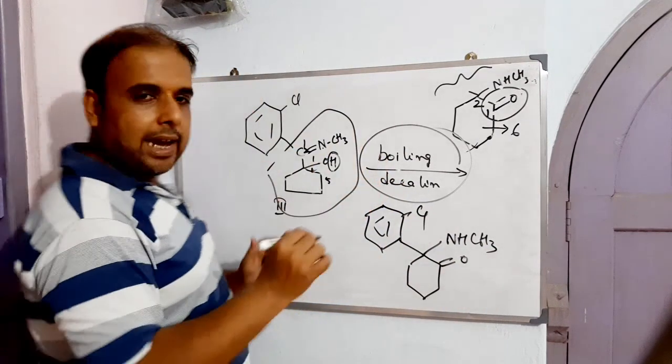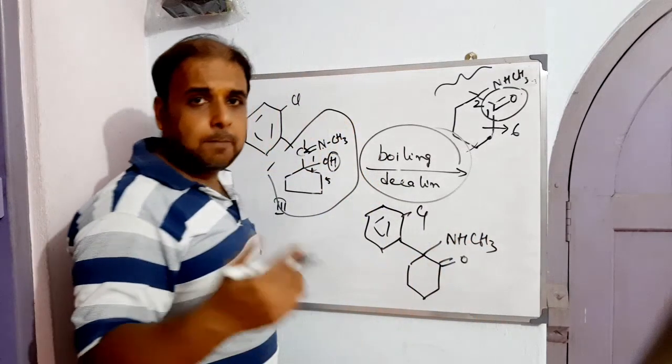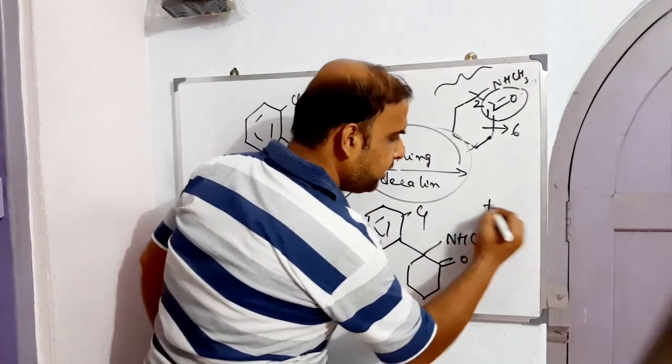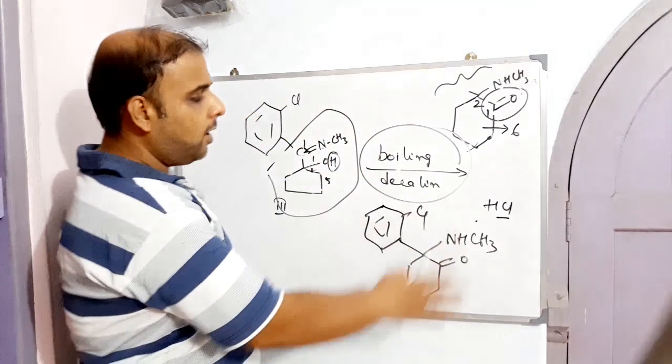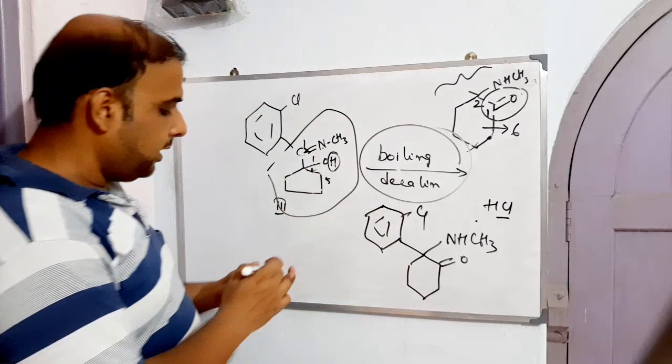So this is how, and now finally, if you are in the process of making ketamine hydrochloride, treat these things with hydrochloride HCl. So what will happen? There is a formation of ketamine hydrochloride, right? So all are done. With that we are done with the making of ketamine.